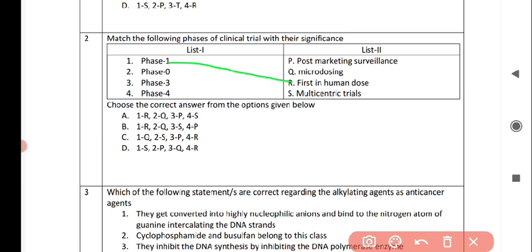Then the second option, that is phase 0, correctly matches with option number Q, that is microdosing. For phase 3, it correctly matches with option number S, that is multicentric trials. And for phase 4, it correctly matches with option number P, that is post-marketing surveillance. So option B is correct for this question.